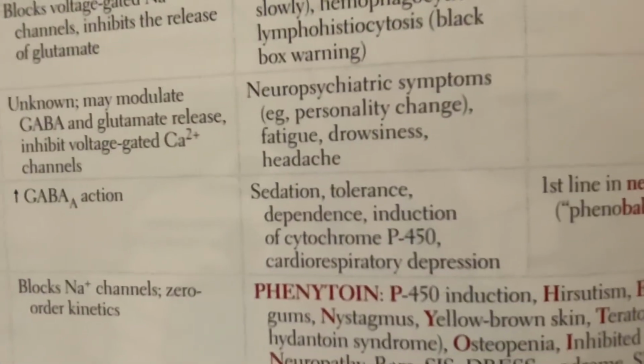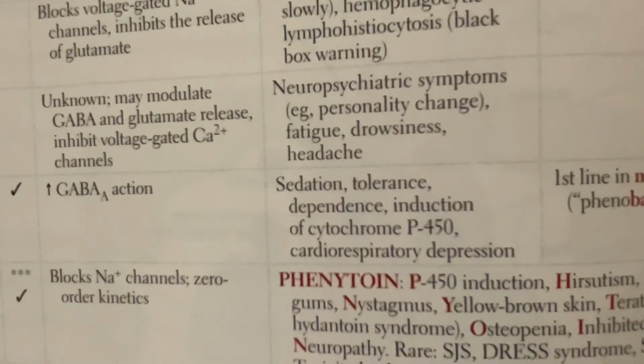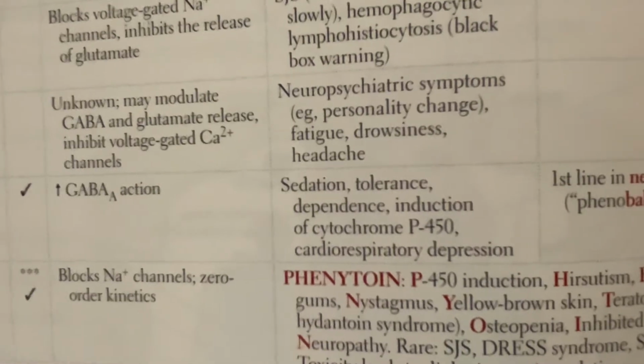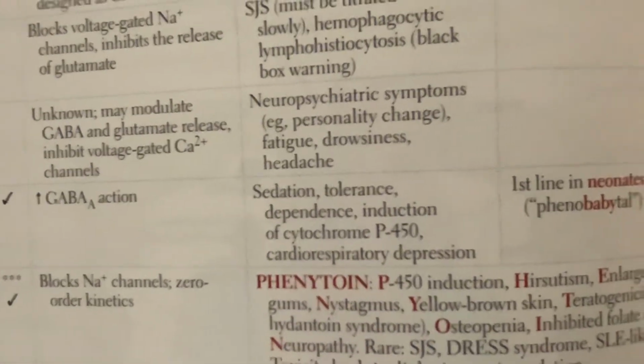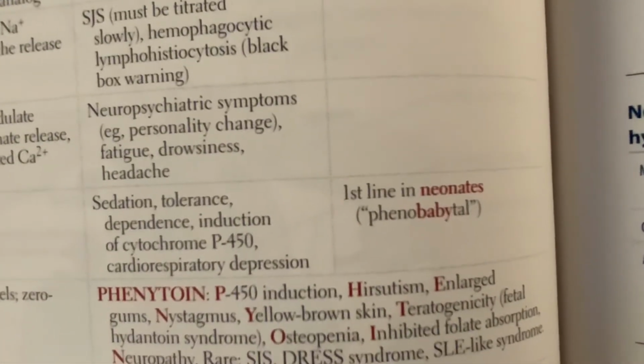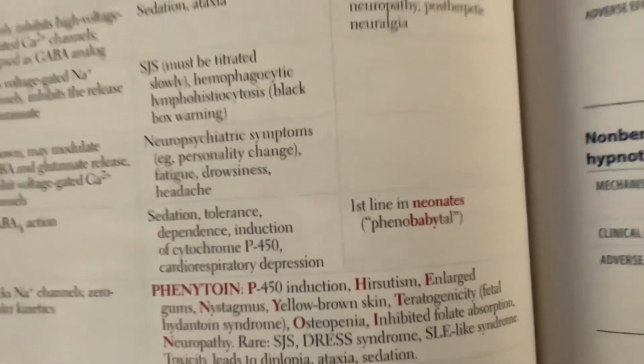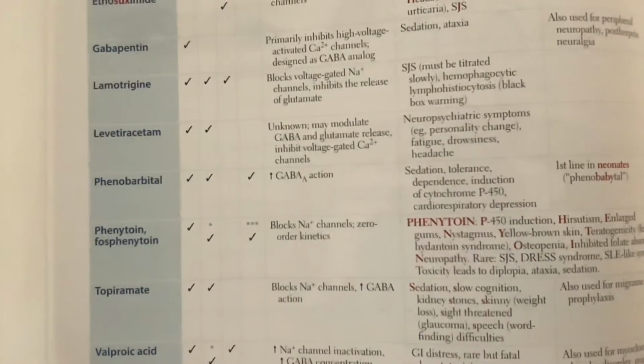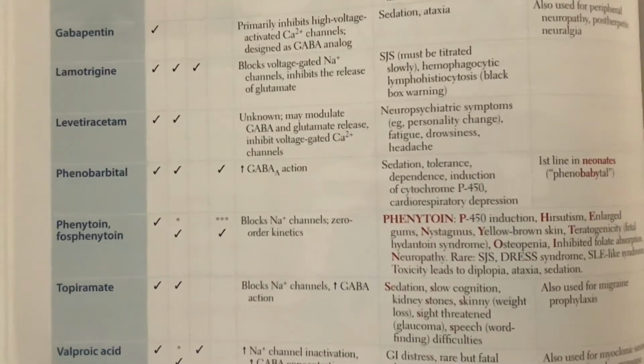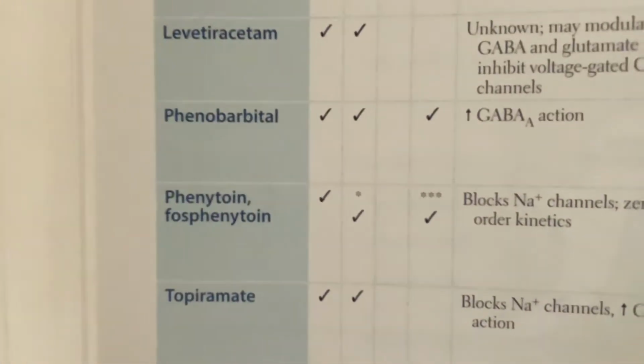Side effects are sedation, tolerance, dependence, induction of cytochrome P450, cardiorespiratory depression, and it's going to be the first line in neonates. So remember, phenobarbital. Phenobarbital is increasing GABA, can cause sedation, first line in babies. Moving on, so talking about phenytoin.